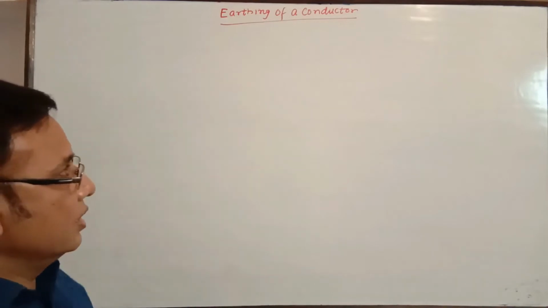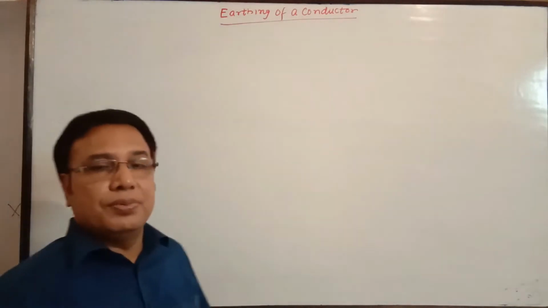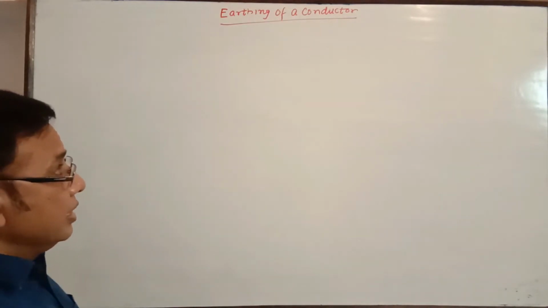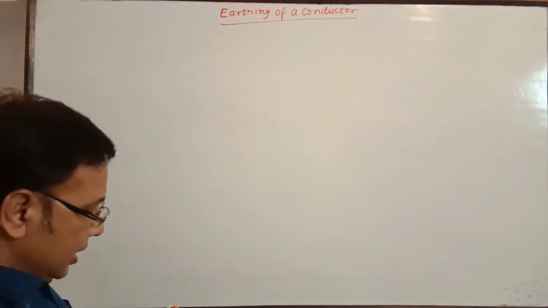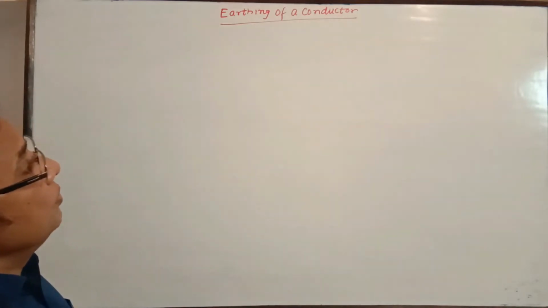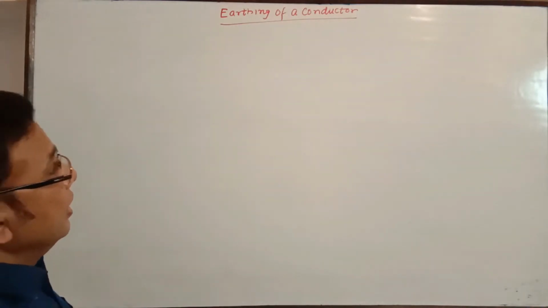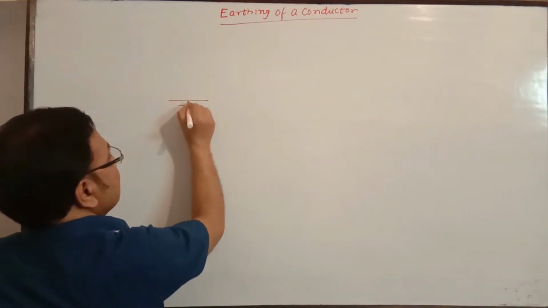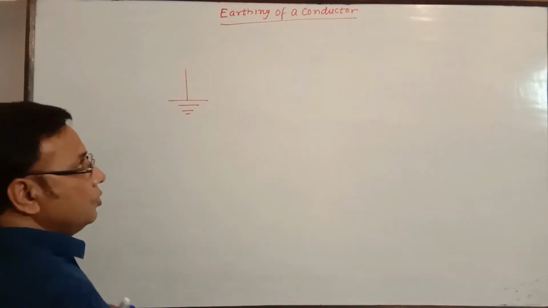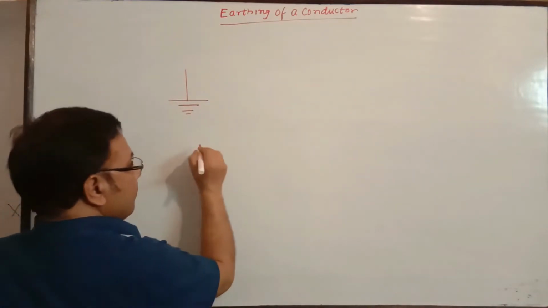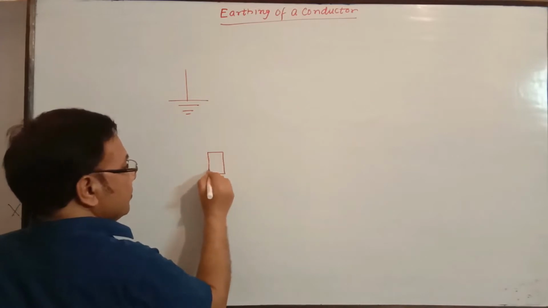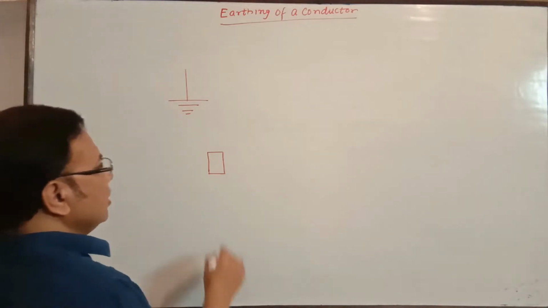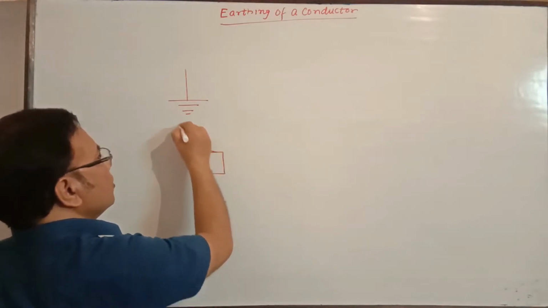Now earthing of a conductor. This is a topic which is very important. Earthing is related with the earth. If any body is said to be earthed or grounded, it simply means it is connected to a metal which is buried inside the earth or well below the earth, and a wire is taken out.